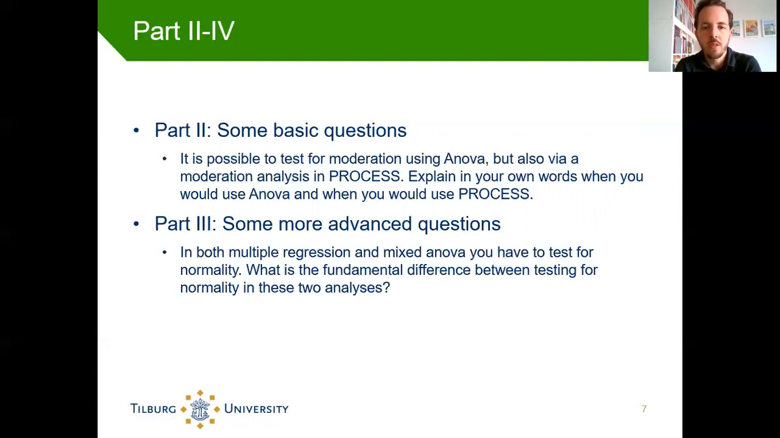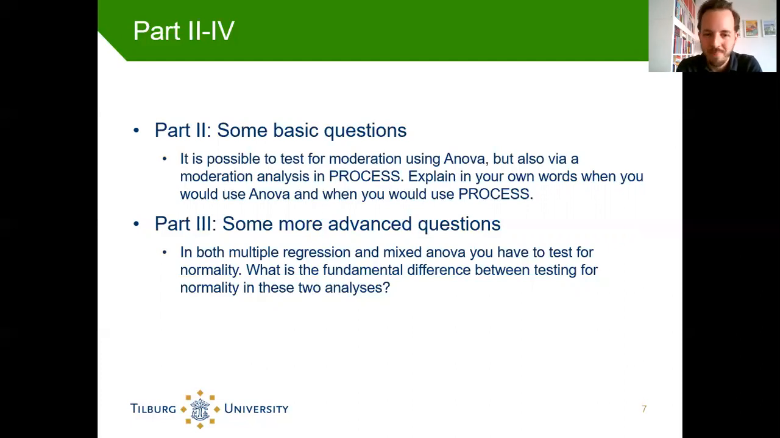Then in part 3, the questions will be a bit more advanced, although not really significantly more advanced than the basic questions, actually. So your question could be, for instance, about the assumption of normality. Both in multiple regression analysis and in mixed ANOVAs, you have to test for normality, right? This is one of the assumptions for both those analyses. So the question could be: what's the fundamental difference between testing for normality in those 2 different analyses?